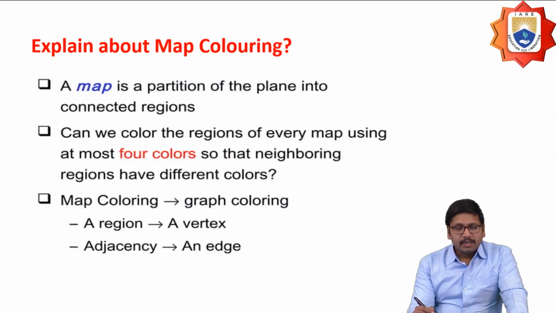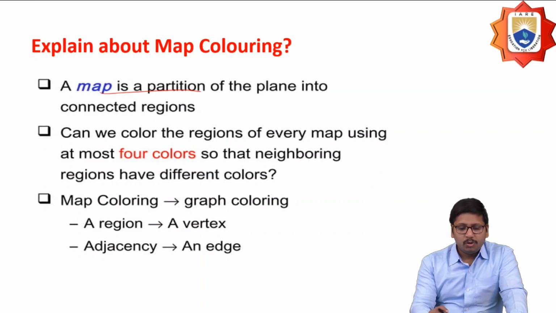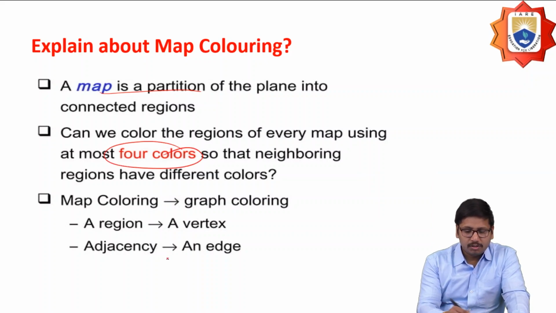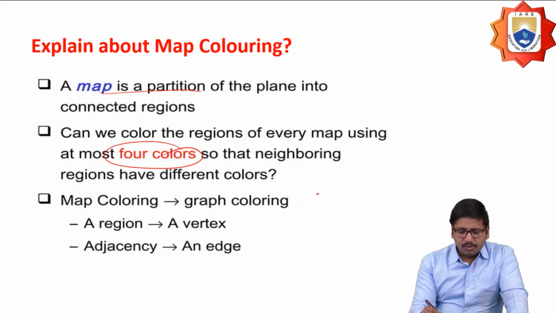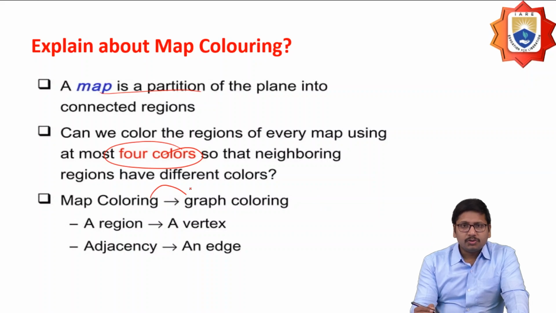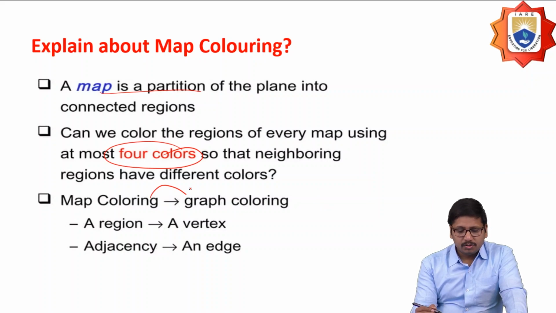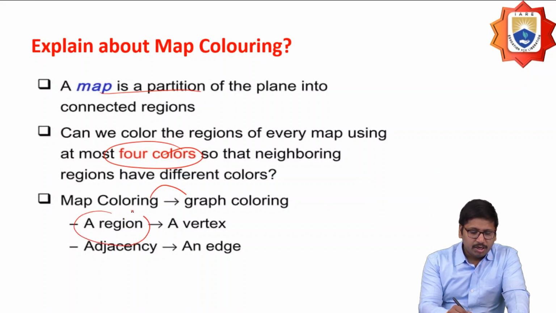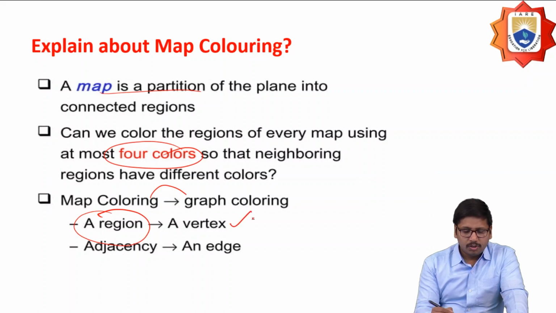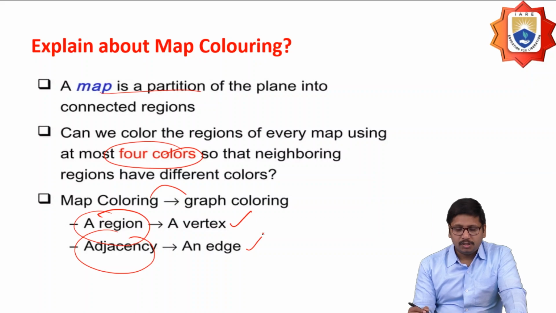And next one is to explain map coloring. So a map is a partition of the plane into connected regions. Here we can color the regions of every map using at most four colors. This map coloring is the same as graph coloring. In map coloring, the regions are considered as the vertices, and adjacency of the regions is considered as the edges.